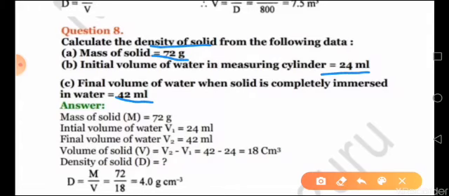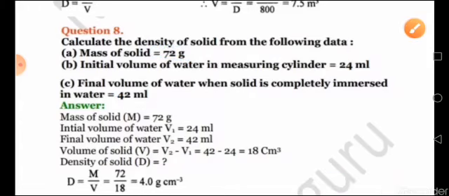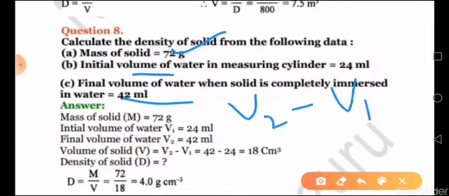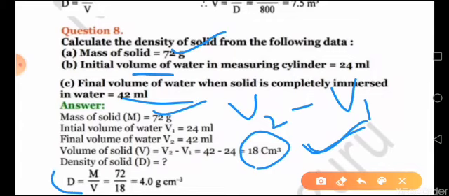Now in this case you want to calculate the density. Mass is already given in gram, it is okay. Now the second problem is with your volume. Here you have to calculate the volume using the displacement method which you have already learned, that is V2 minus V1. Subtract the two values of volume, you will get the net volume, that is 18 centimeter cube. Now you got the volume by displacement method. Now you have mass, you have volume, and now you can directly calculate density is equal to mass upon volume.